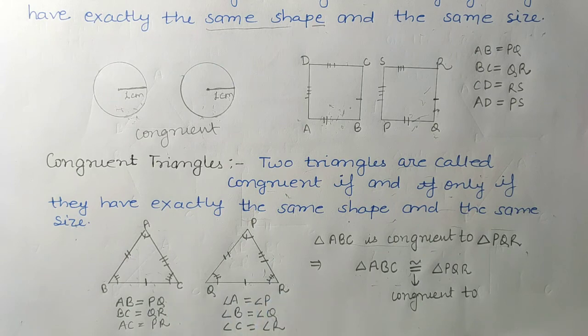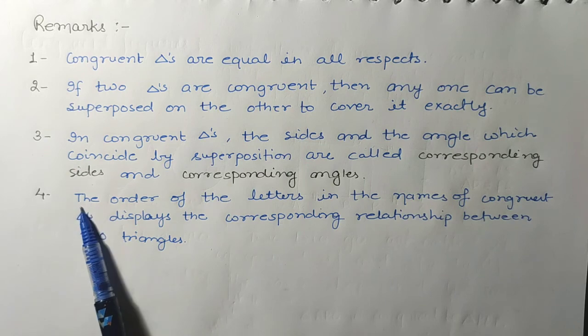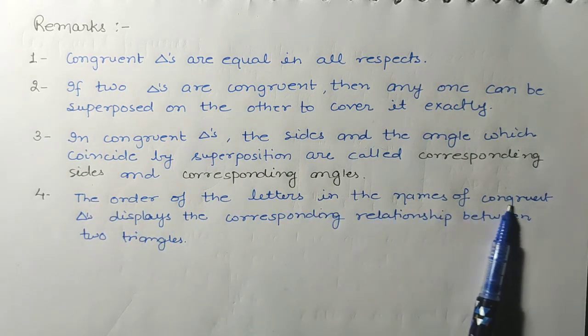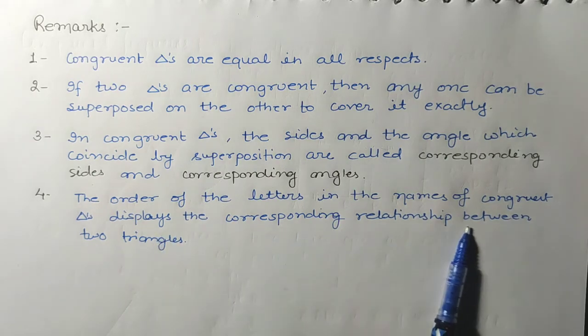So when we superimpose one triangle on the other triangle, the parts that cover the respective parts are known as corresponding sides or corresponding angles. So basically this was the third point. And the last part, which is very important, is that the order of the letters in the names of congruent triangles displays the corresponding relationship between the two triangles.